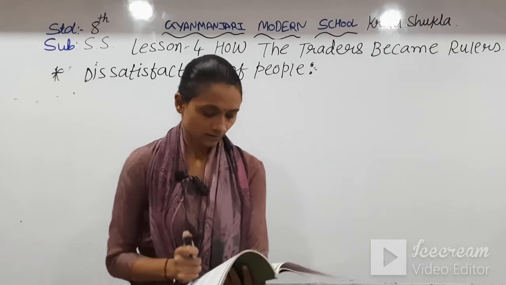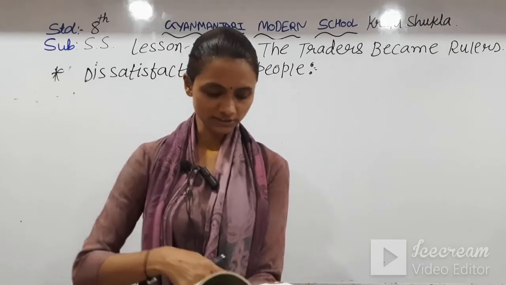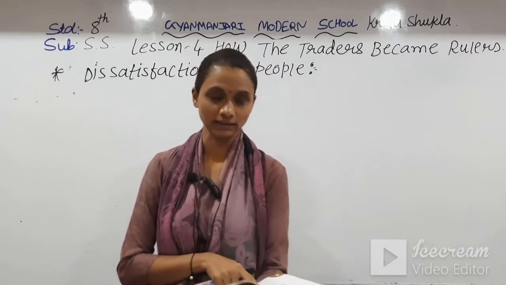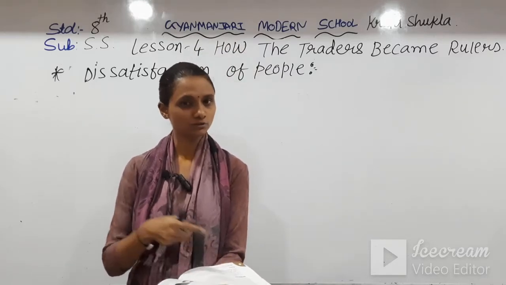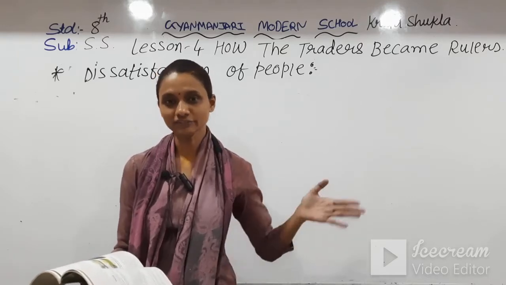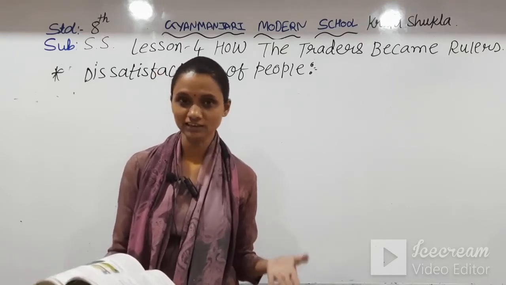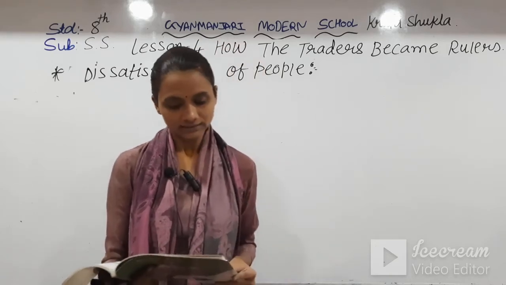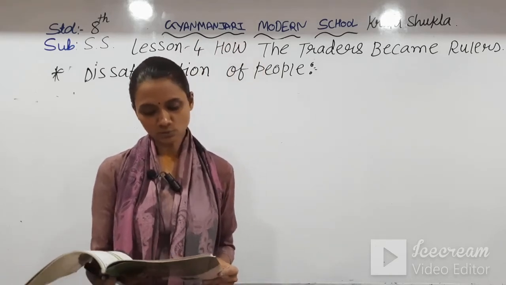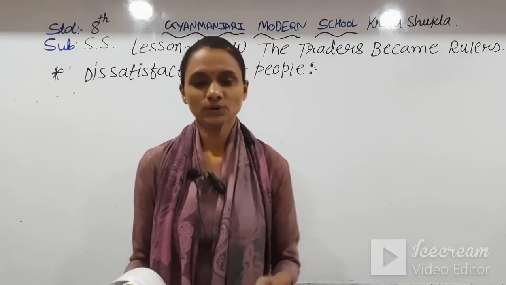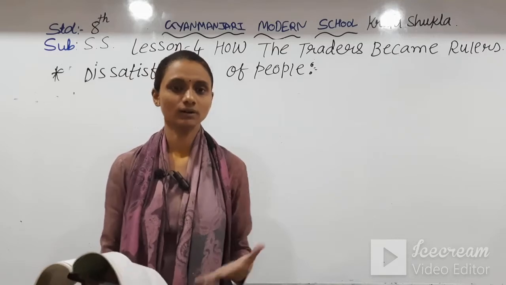Let's see. After the policy of subsidiary alliance, Dalhousie's policy of annexation shook the whole nation terribly. The subsidiary alliance was enough to move the nation, but after that the policy of annexation was also introduced and that shook the whole nation terribly. This resulted in dissatisfaction among the people toward the British. So people started expressing their dissatisfaction toward the Britishers.